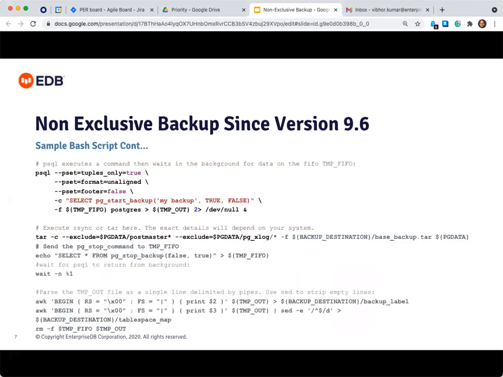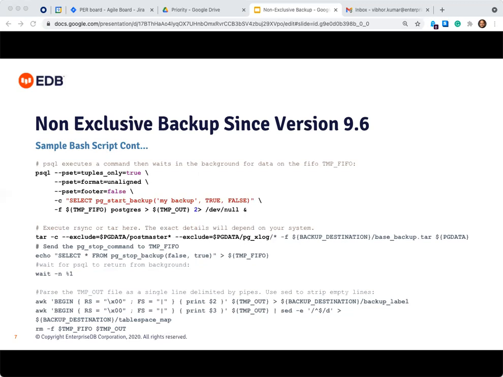After creating the FIFO and temporary file, the script creates a psql session, sends the pg_start_backup command, and keeps it open to receive further commands using the tmp FIFO. All the output of the psql commands will get stored in the tmp out file. After creating the session, the script takes the backup of PG data using the tar command. This tar command can be replaced by rsync, cp, or any other command which DBAs and admins want to use.